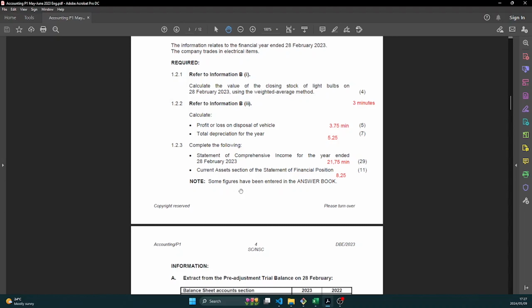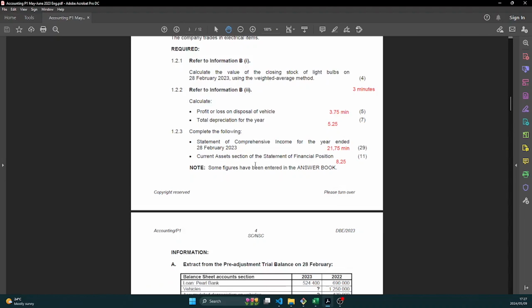So this is our main question. This is where the fun begins. We have to complete the statement of comprehensive income for the year ended 28 February 2023. It's for 29 marks, so roughly you have 21 minutes to complete it. Remember, if your 21 minutes is up and you haven't finished the question, just move on to the next one. And if you still have time at the end, you can always come back and finish.